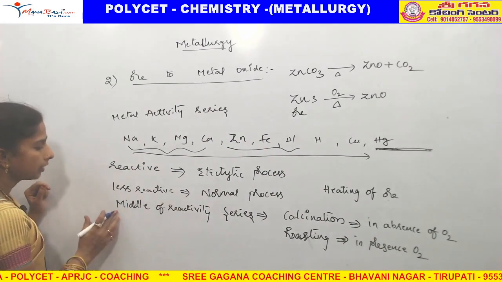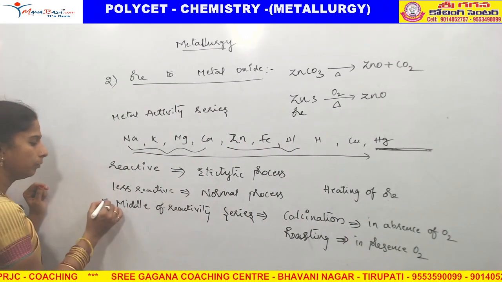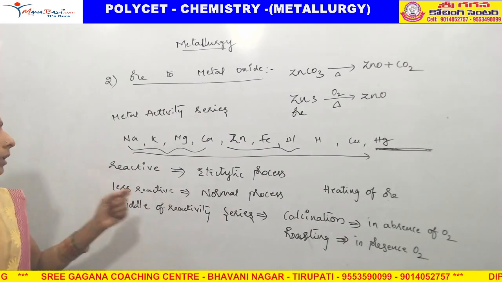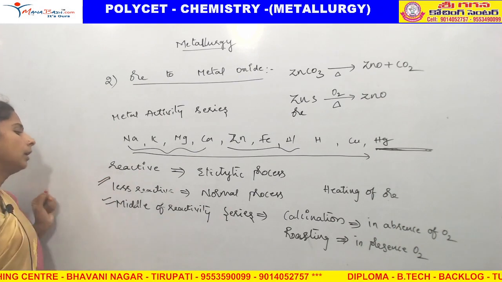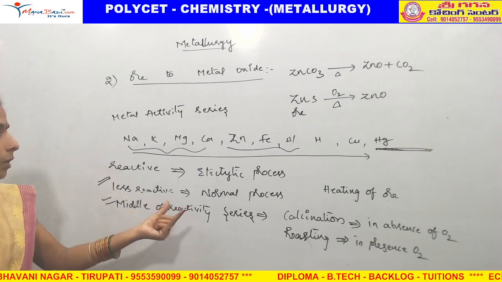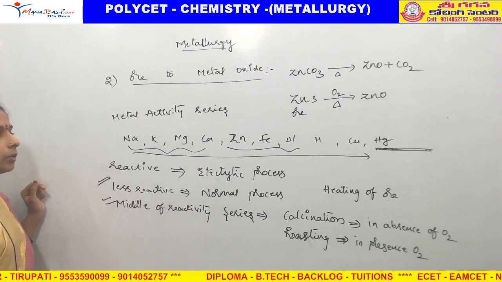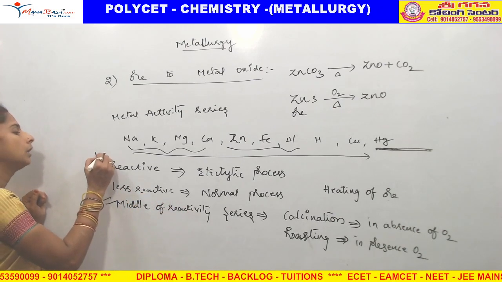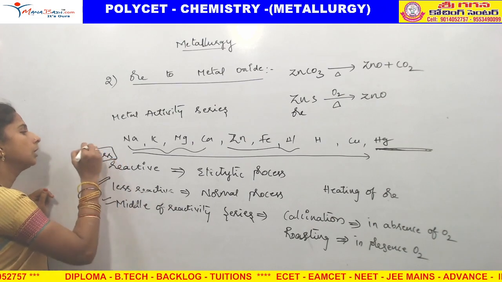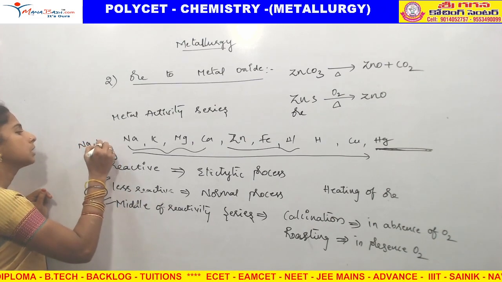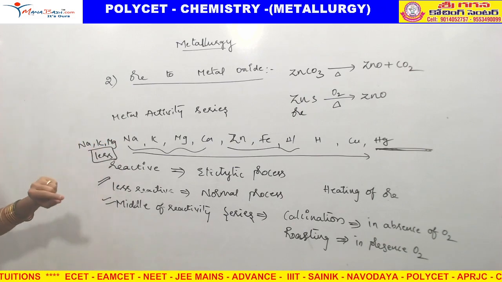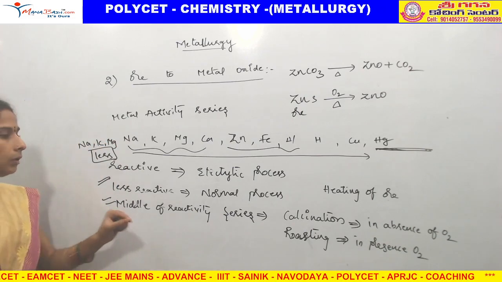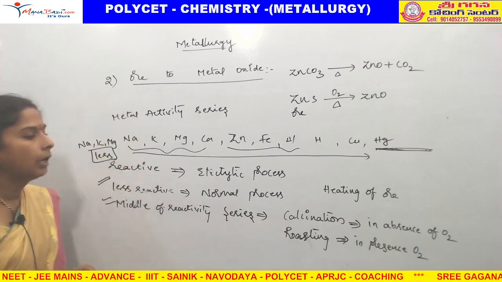Which metals follow these? The middle reactivity series and the less reactive series also follow calcination and roasting. The highly reactive ones, especially sodium, potassium, magnesium, do not involve calcination and roasting.